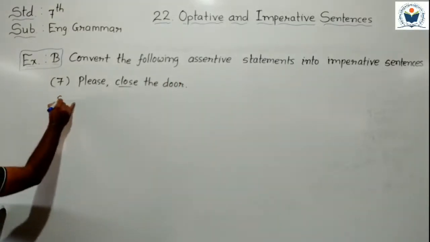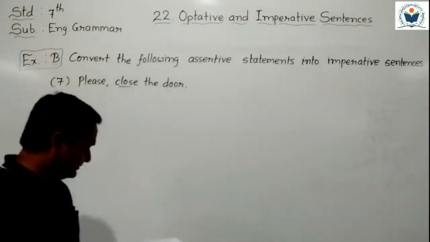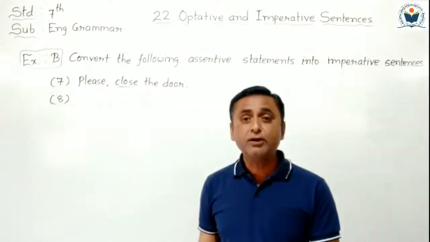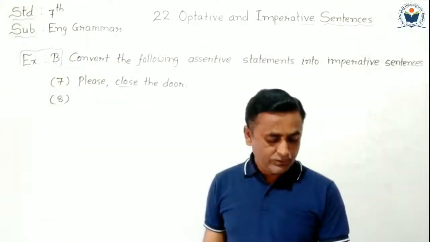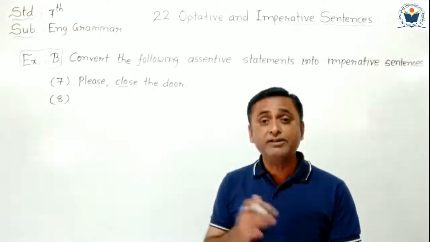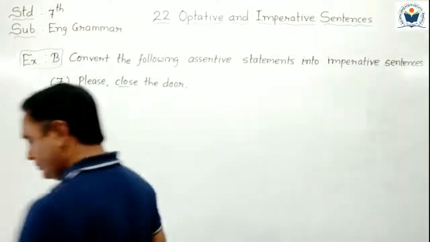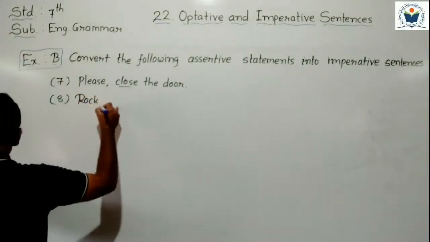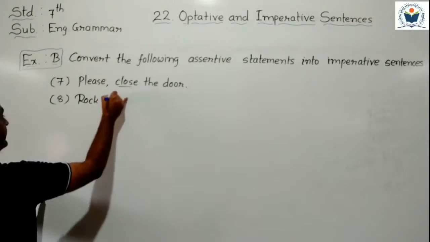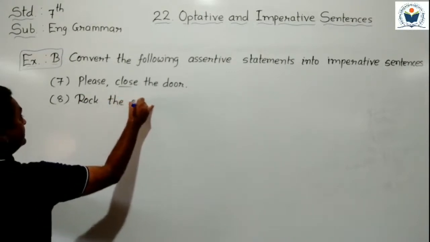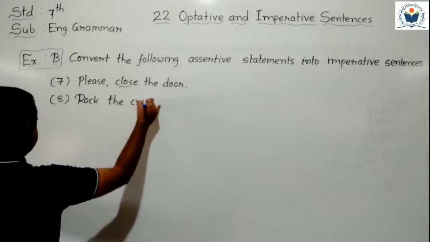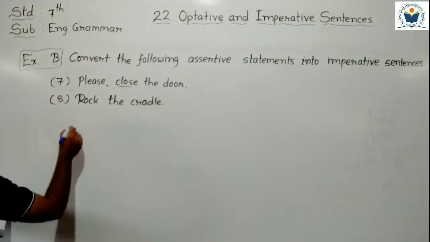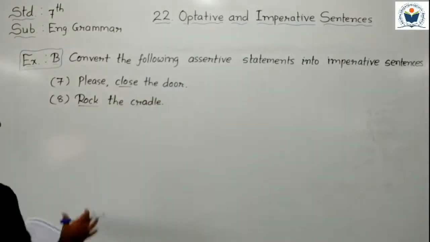Now sentence number 8. You should rock the cradle. So it starts with a verb. Which is the verb here? Rock. Yes, rock is the verb here. So what do we have to start with? Rock the cradle. It converted into imperative form and rock is the verb here.